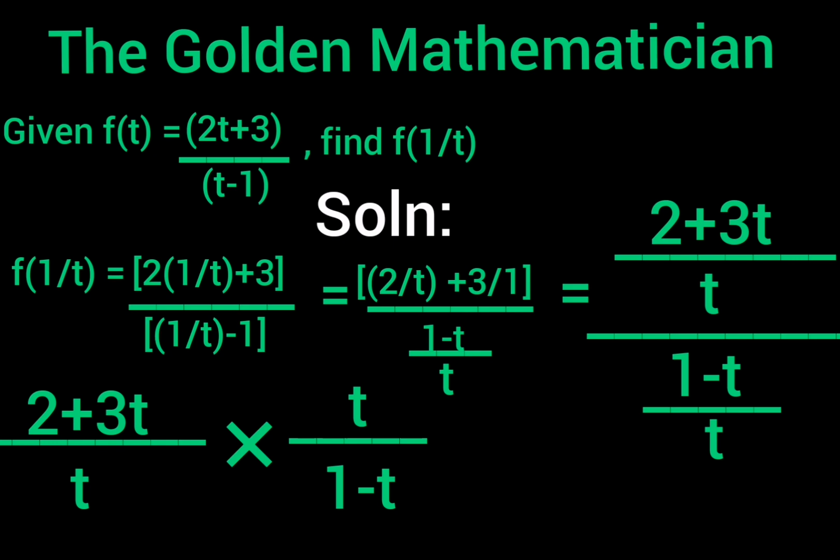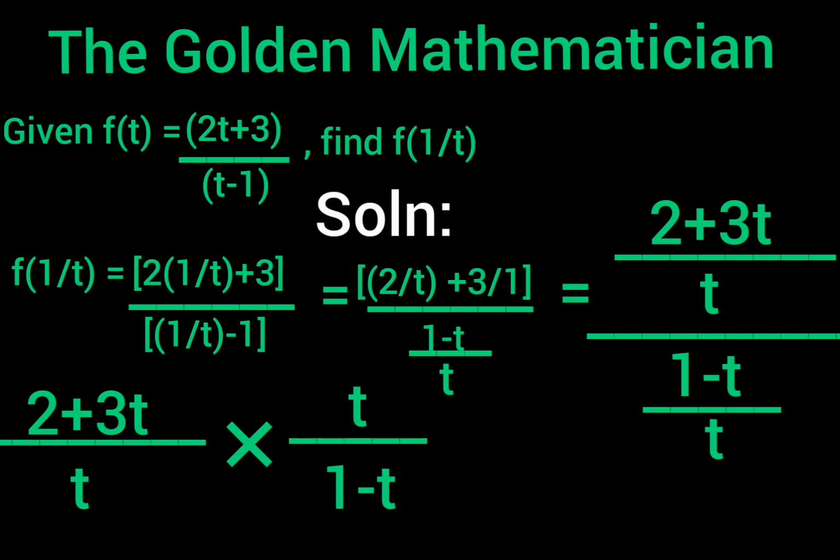Let's look at it in terms of numbers. So now it means that 2 plus 3t all divided by t all divided by 1 minus t all divided by t is the same thing as 2 plus 3t all divided by t multiplied by t divided by 1 minus t. So that is the conclusion of all I've been trying to say. Yeah, so now we are just left with 2 plus 3t all divided by t multiplied by t divided by 1 minus t, and that is our f of 1 over t.